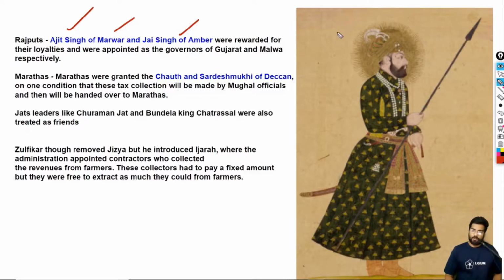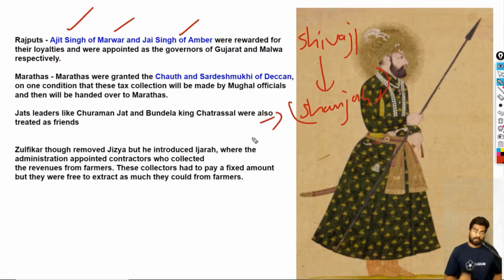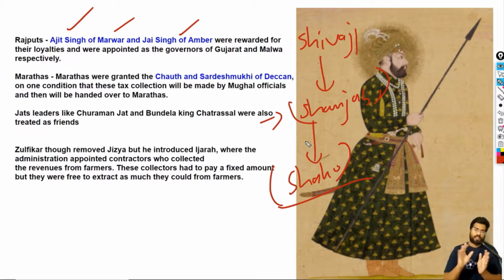Shivaji was the first ruler of the Maratha Empire. Then he was succeeded by his son Shambhaji. Brave Shambhaji was executed by Aurangzeb. After he was executed, Shahu became the king. Shahu was helped by a person called Peshwa Balaji Vishwanath. We will deal with the Peshwas and the Maratha kings later.